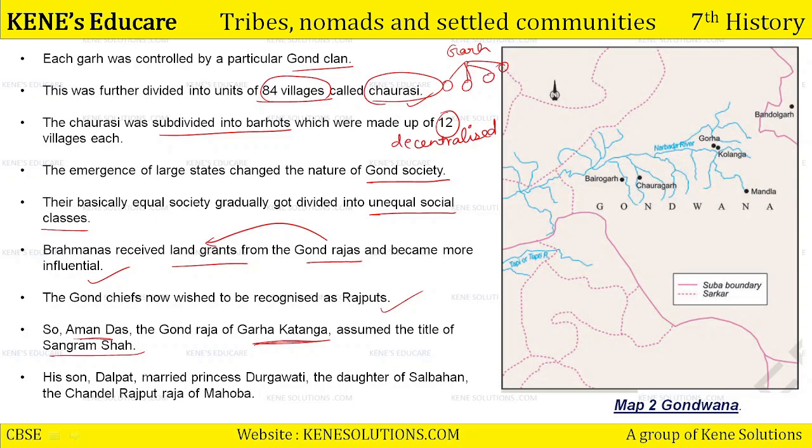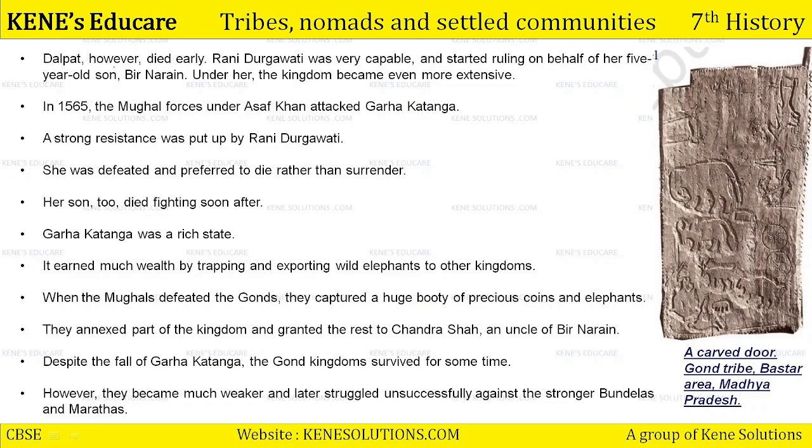His son Dalpat married Princess Durgavati, who was the daughter of Salbahan, the Chandel Rajput Raja of Mahoba. जानबूझ के दलपत ने उससे शादी करी, the princess who belonged to the Rajput family. Okay, so this was their desperation to be known as Rajputs so that they can also rule, and this was the influence of the Varna-based society on the tribal community of Gonds. Reading further, Dalpat, however, died early. Rani Durgavati was very capable and started ruling on behalf of her 5-year-old son, Birnaran.